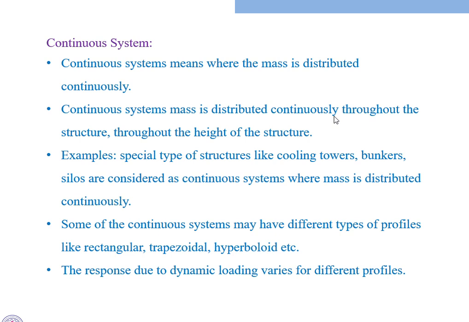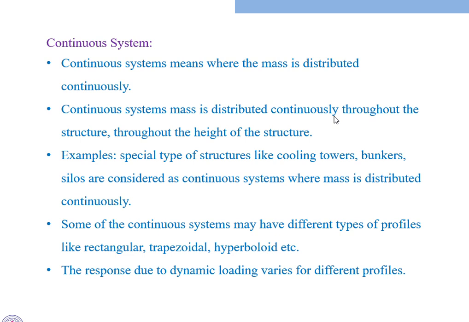At every floor level a certain mass is given. Every floor slab we consider as one mass. Slab 1 has a large mass, slab 2 also has some mass, floor level 3 also has some mass. This is the lumped mass.